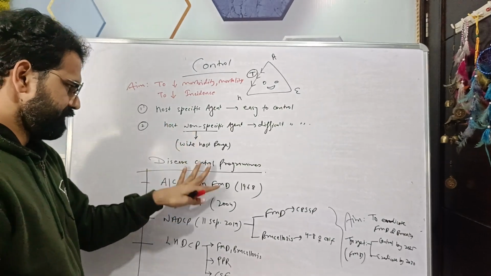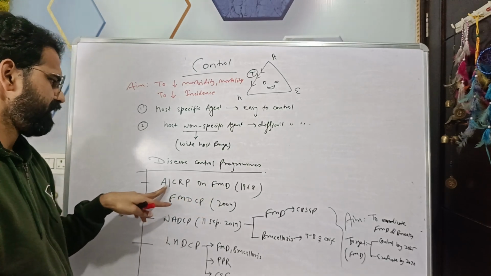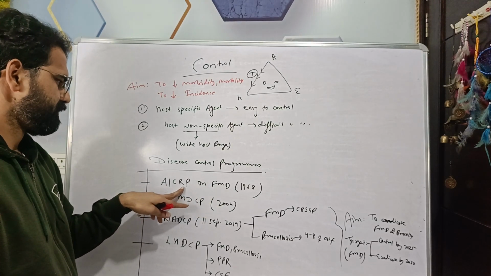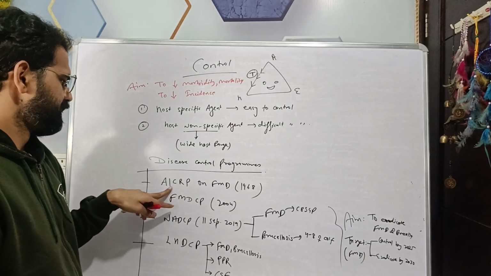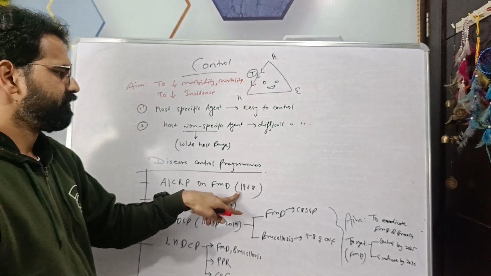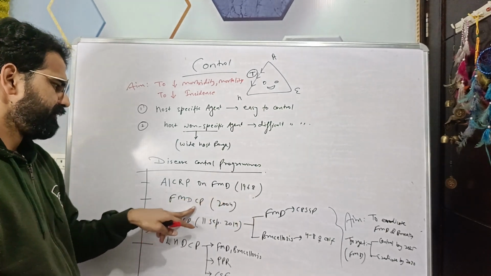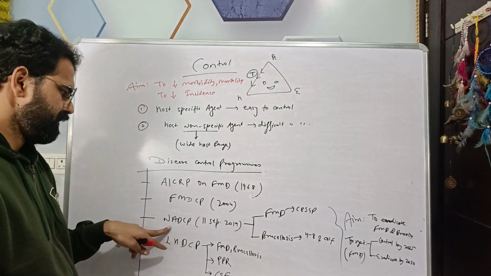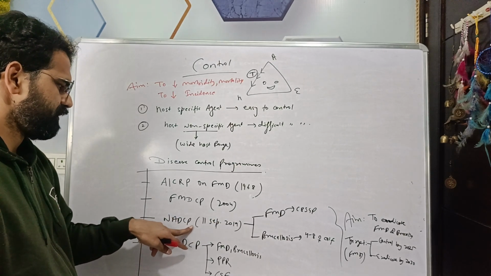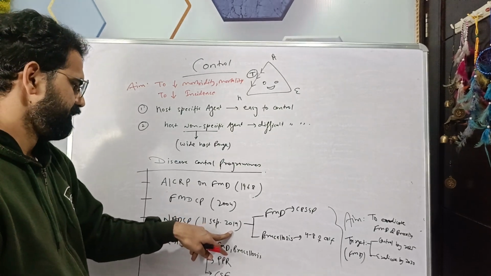So in sequence, first of all, the All India Coordinated Research Project, AICRP on FMD, was there. It was initiated in 1968. Then FMD control program 2004, then National Animal Disease Control Program, which was launched on 11th September 2019.